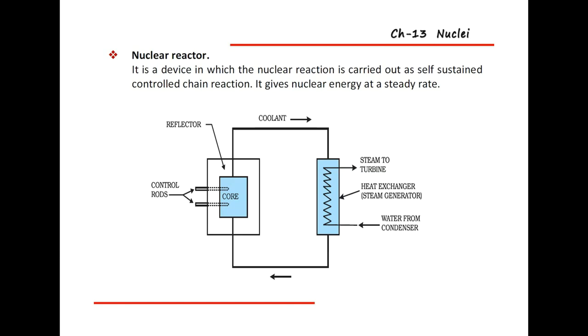Okay, so for that control, the control rods are present. Here are the control rods. You should insert the control rods into the core. Then some amount of the neutrons will be absorbed by the control rods, and it will maintain that situation. In this process so much heat energy will be produced, so coolant will be used to control that heat.